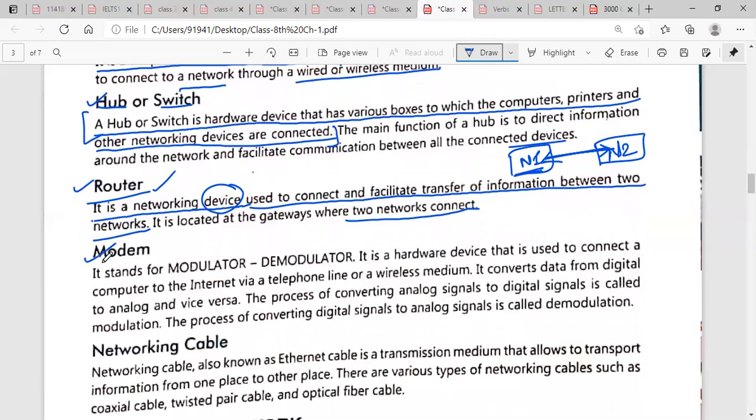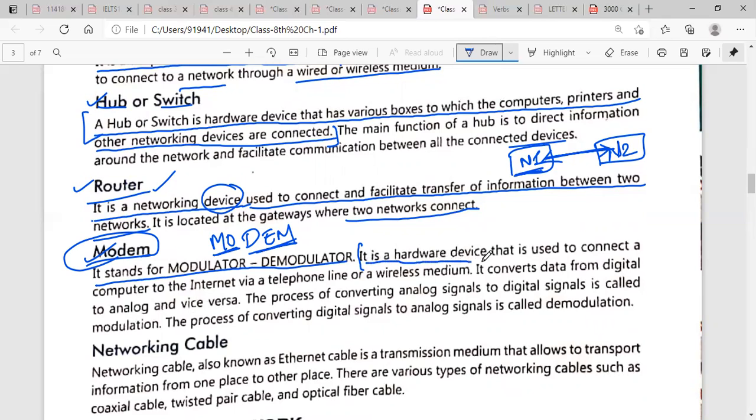Next is modem. It stands for MODEM. Underline this word and learn the spelling of the modem. Now, what is a modem? It stands for modulator and demodulator. It is the full form of the modem. MO means modulator and DEM means demodulator.